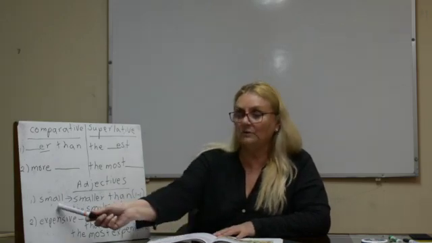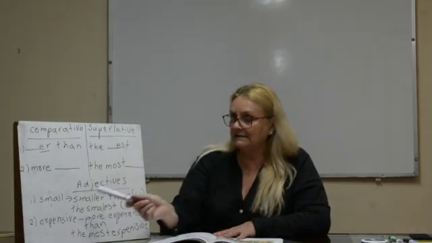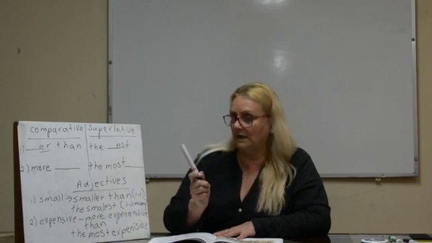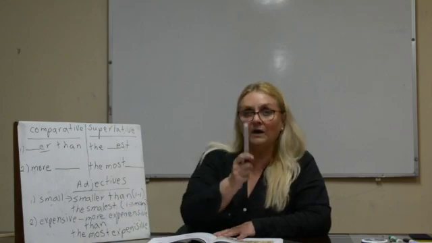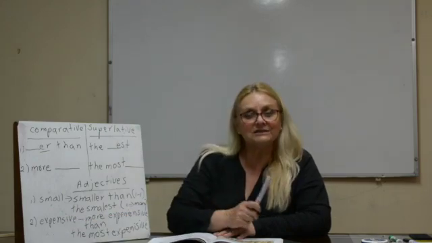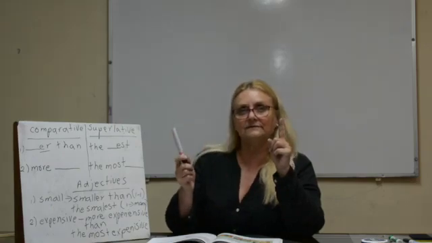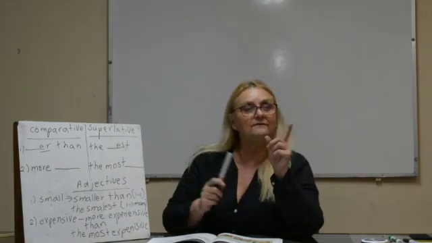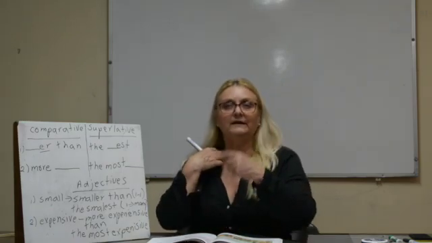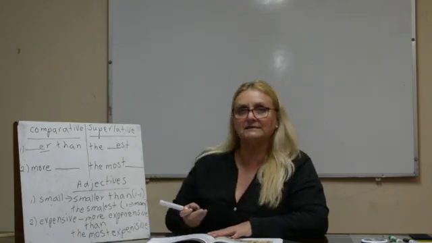So adjective, what is an adjective? Describes a person, place, or thing. So we say small, smaller than. Compare one to one. The smallest, one to many, many. Then when the adjective is long, like divided in 3, expensive, we say more expensive or the most expensive. The most is when we compare one with many. Okay, so we say the most expensive.